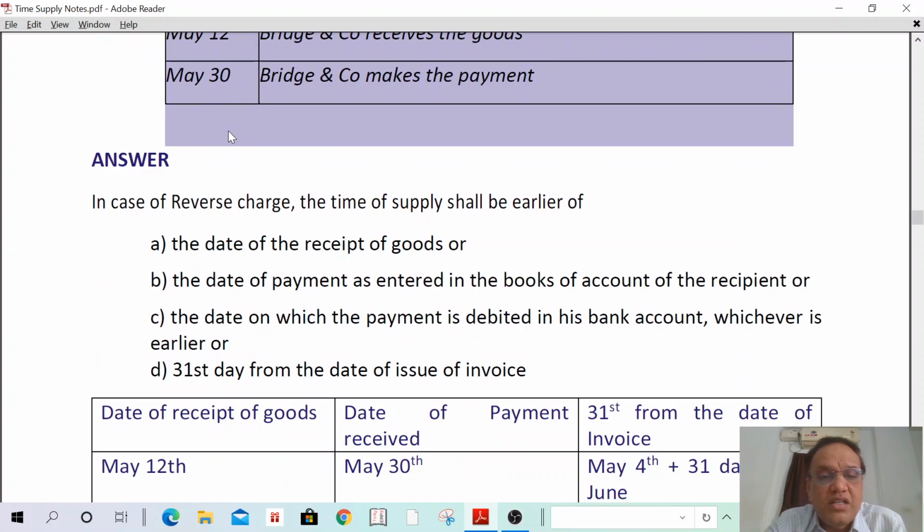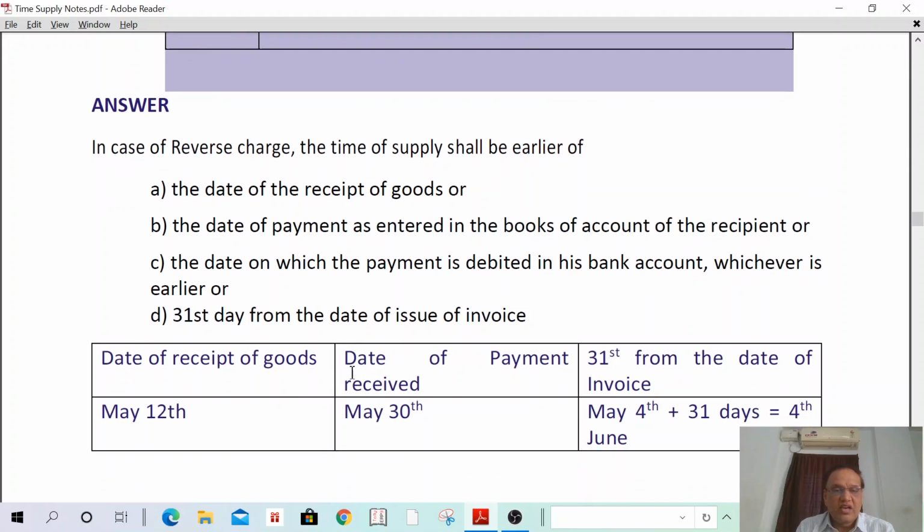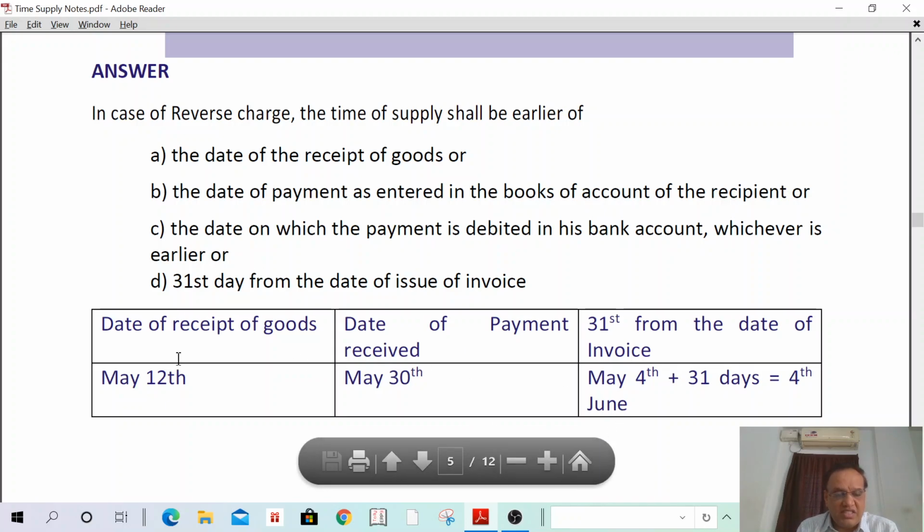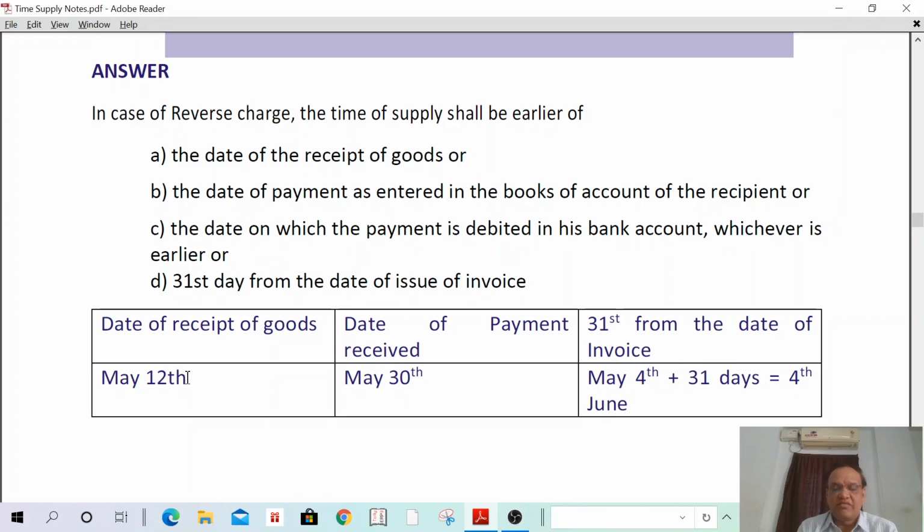In case of reverse charge, the time of supply shall be the earlier of date of receipt of goods, date of payment entered in the books of account of the recipient, date on which the payment is debited in his bank account, or 31 days from the date of invoice. Then I have mentioned the same in the box. Date of receipt of goods May 12th, date of payment is May 30th, 31st day from the date of invoice is May 4th plus 31 days, that is 4th June. Whichever is earlier, May 12th is earlier. Therefore, time of supply shall be May 12th.